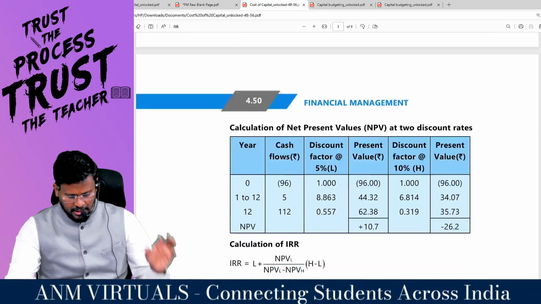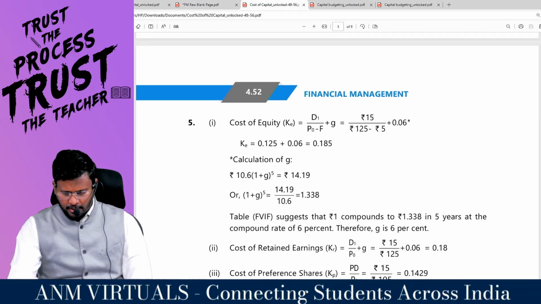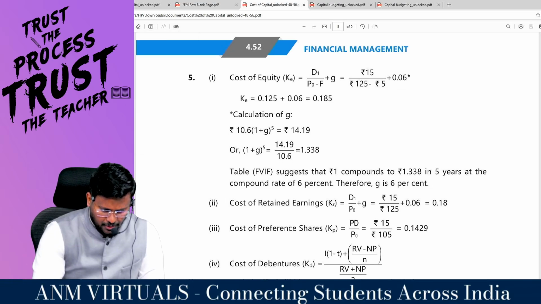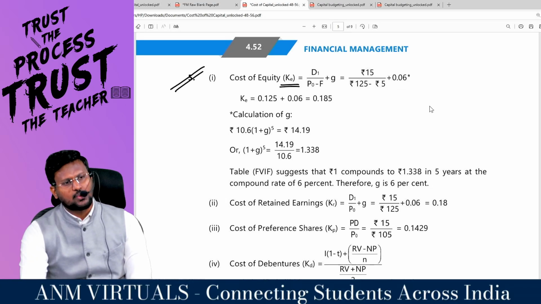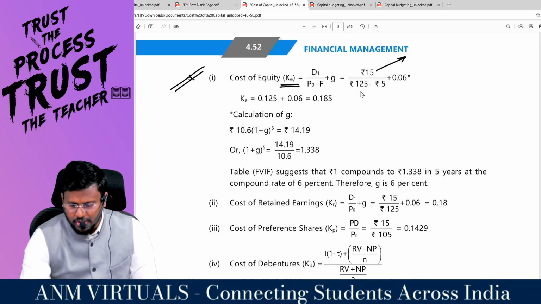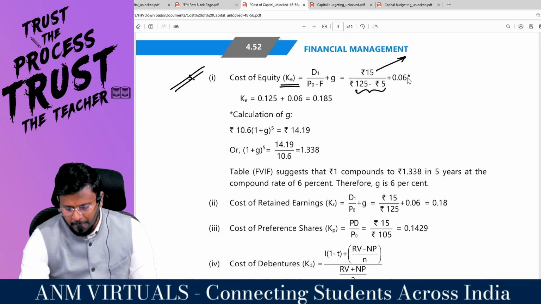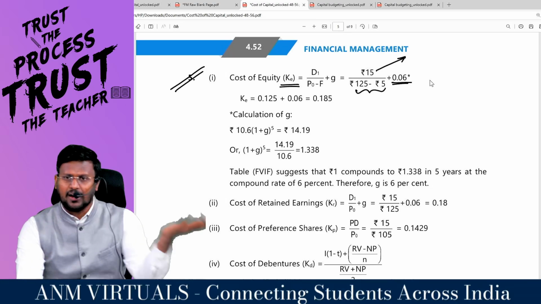Shall I check whether our KE is right or not? Look here, this is the answer from ICAI. Question number 5. Cost of equity KE is equal to DPS1 divided by MPS0 plus g, which is 15 rupees, already given in the question, divided by 125 minus 5, plus 6%. That means our growth rate is 6%. No need to check further, because we have checked every angle.